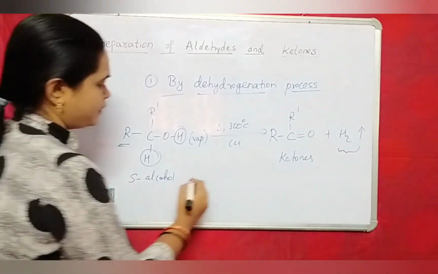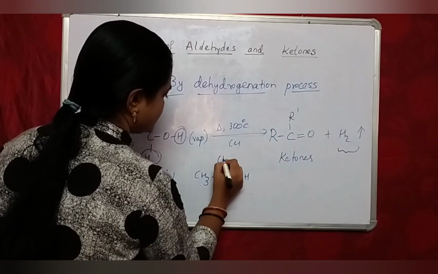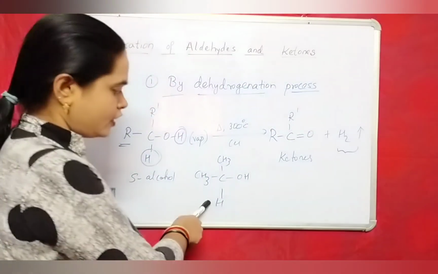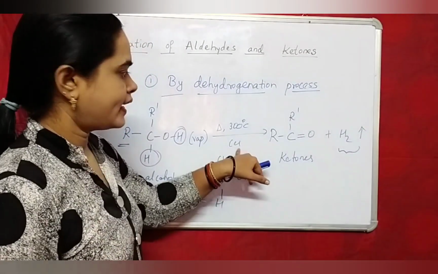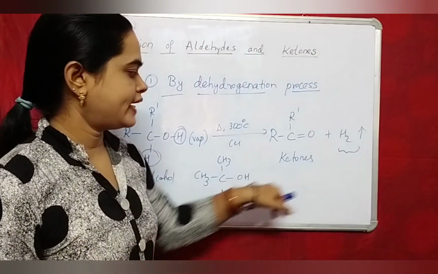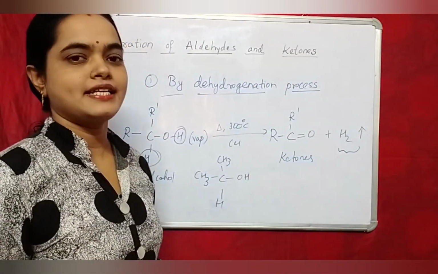In place of R, you can take CH3, CH(OH)CH3. This is a secondary alcohol. You do it at 300 degrees temperature in presence of copper. You will get ketones from this secondary alcohol and hydrogen gas is liberated.